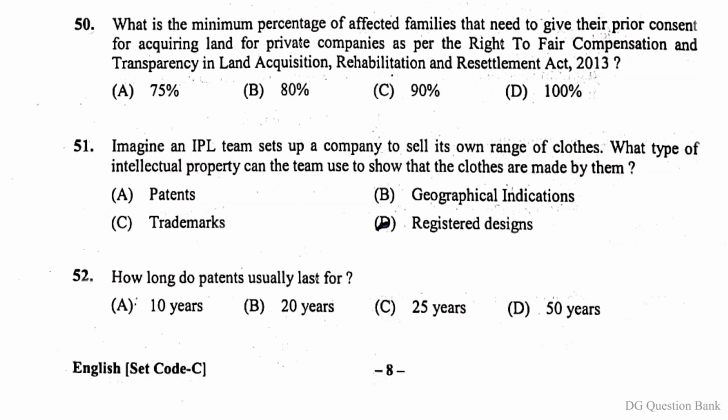Question number 50. What is the minimum percentage of affected families that need to give their prior consent for acquiring land for private companies as per the Right to Fair Compensation and Transparency in Land Acquisition, Rehabilitation and Resettlement Act 2013? The right answer is option B, 80%.